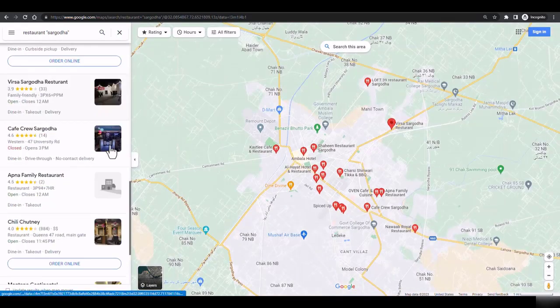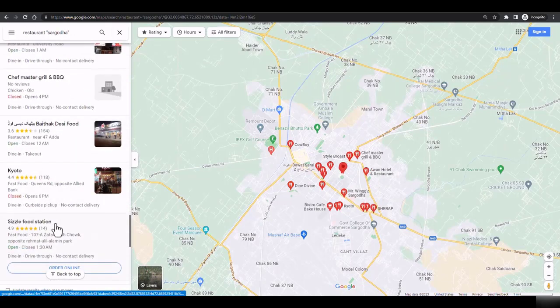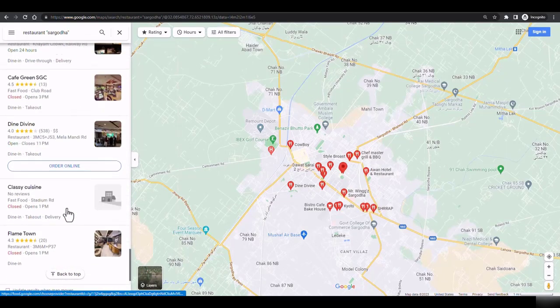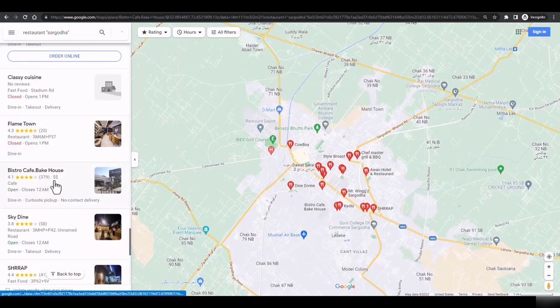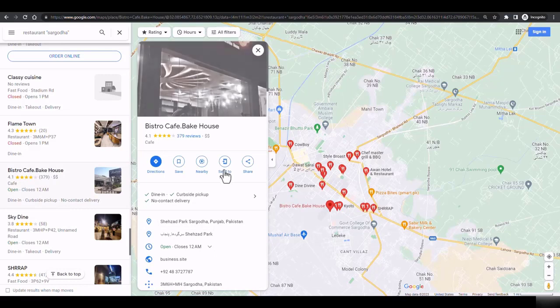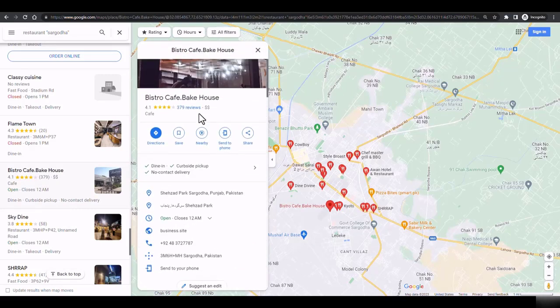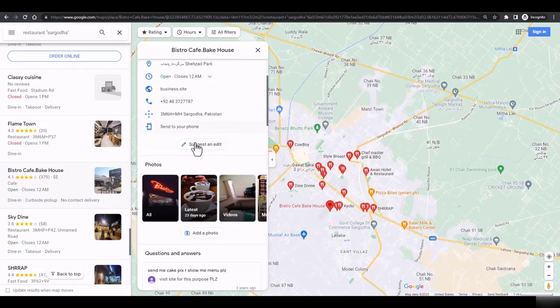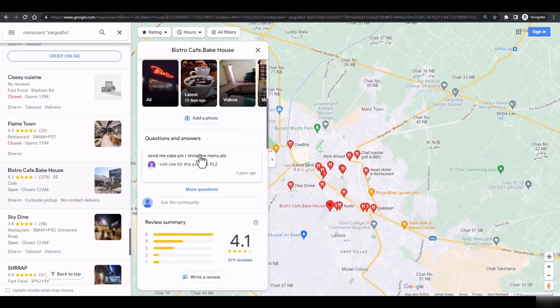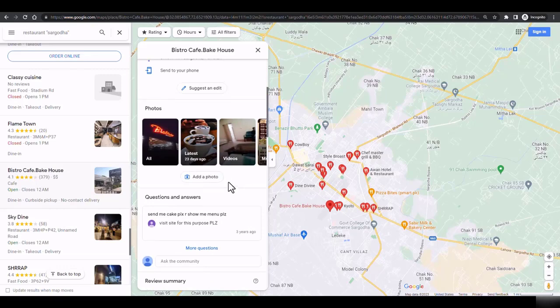And now here you can see, when I go to the bottom, there are a lot of restaurants who don't have a lot of reviews. And I think what you can do is, for those at the bottom, you can just click on that, and you can find their phone number, and you can find their website here as well. And if you don't find their website, you can provide them web design services. And if you don't know how to design websites, you can search on Google, or you can find any of my courses there. My courses are also on web design, and you can learn about that as well.